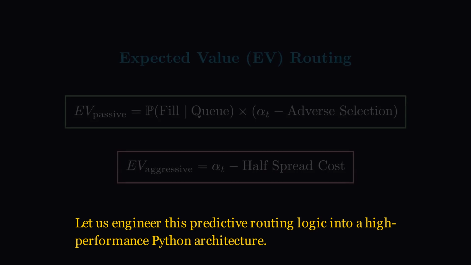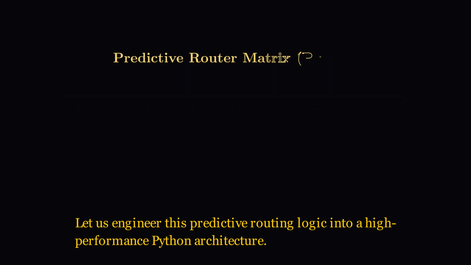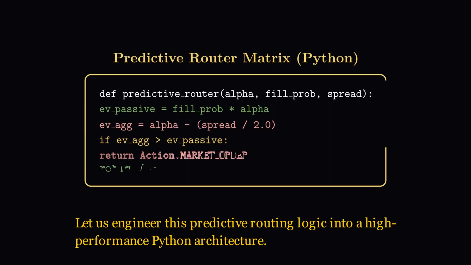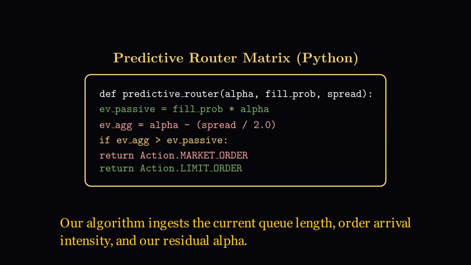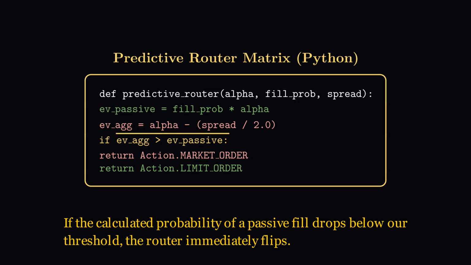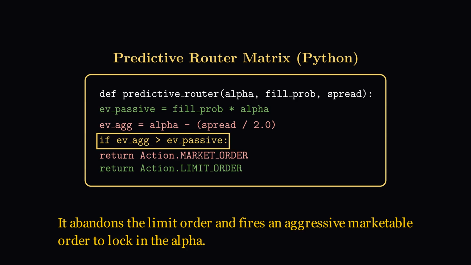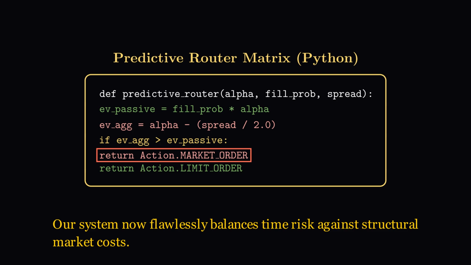Let us engineer this predictive routing logic into a high-performance Python architecture. Our algorithm ingests the current queue length, order arrival intensity, and our residual alpha. If the calculated probability of a passive fill drops below our threshold, the router immediately flips. It abandons the limit order and fires an aggressive marketable order to lock in the alpha. Our system now flawlessly balances time risk against structural market costs.